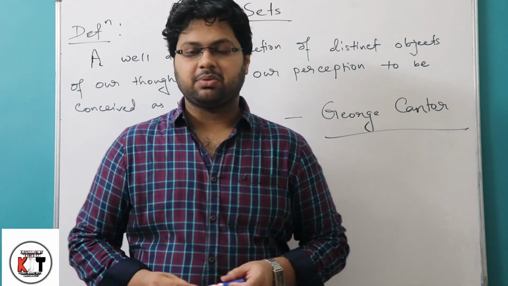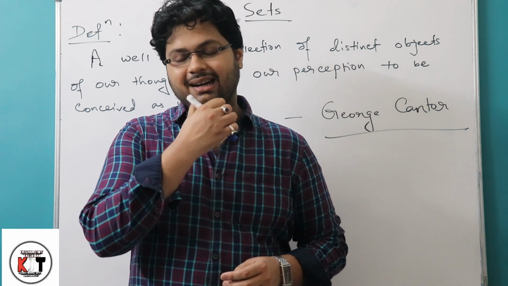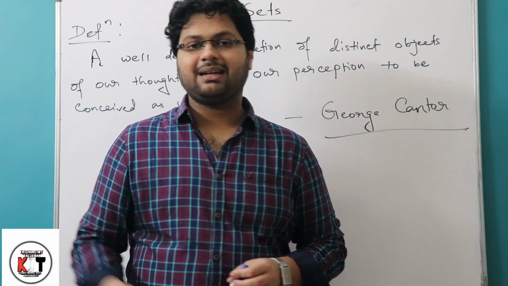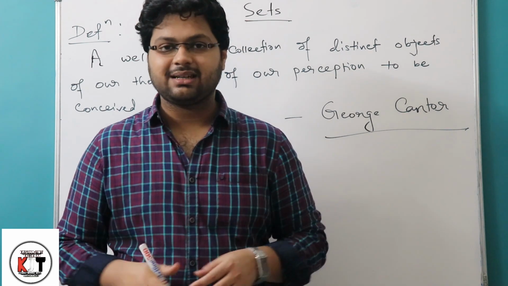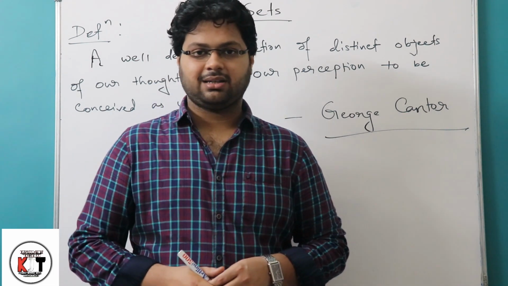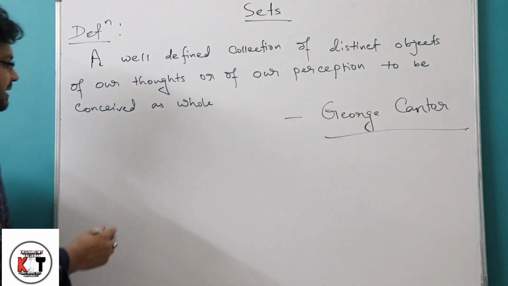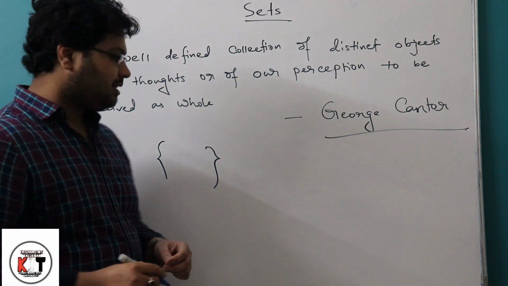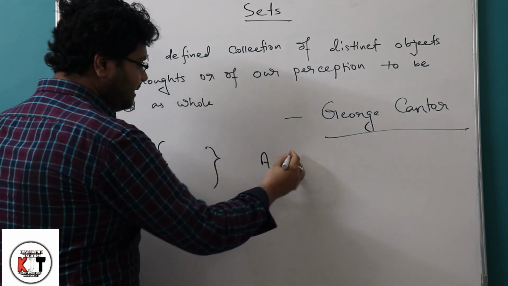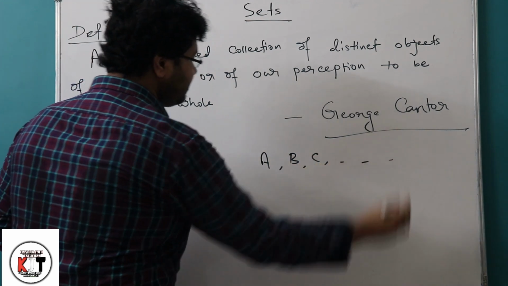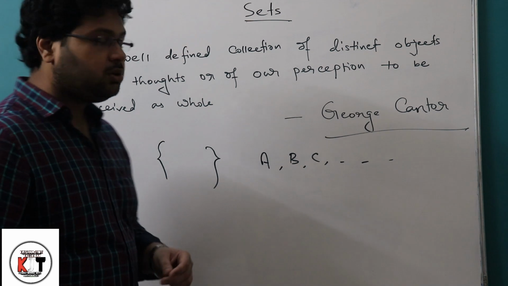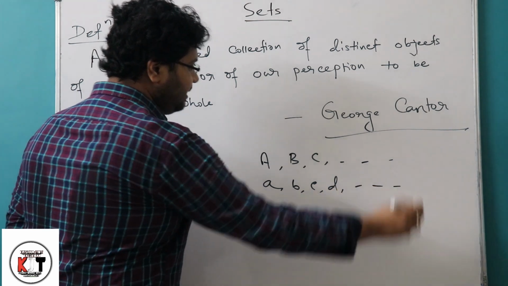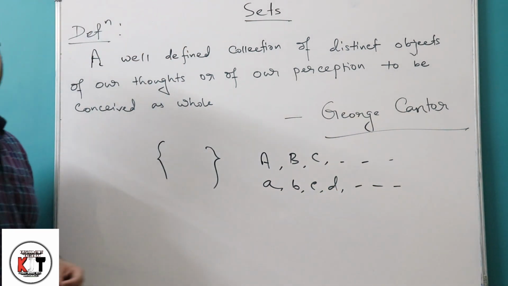Now if I am giving you some examples, suppose I am taking a garland. What is a garland? It is a collection of some flowers. So I can call only one flower of that garland as the element of that collection, that is the element of that set. So a set has some elements. Usually we will represent the set by using curly bracket notation, and usually capital letters, that is capital A, capital B, C, etc. are used to denote a set, and the small letters, that is small a, small b, small c, small d, are used to denote the elements of a set.